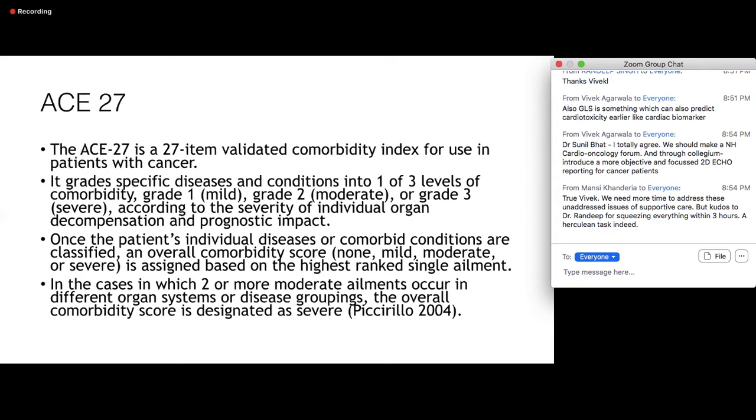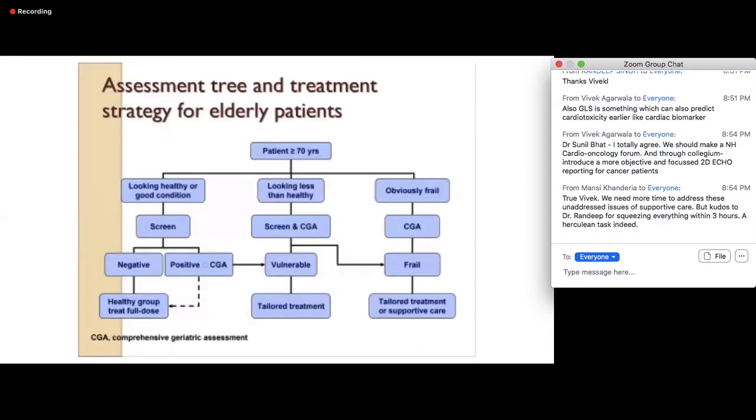So I'm going to skip all these and go to the final slide, which is basically an assessment tree, and this is the take-home message of this particular talk. If you have a patient more than 70 years old, and the patient is looking healthy and in good condition, the only thing you need to do is a screening test, like the G8 I mentioned, which has been validated extensively in oncology patients. If the screen is negative, with a score of more than 14, you treat him as a healthy patient and give him the full dose of chemotherapy. If the screen is positive, with anything less than 14, you do a comprehensive geriatric assessment.